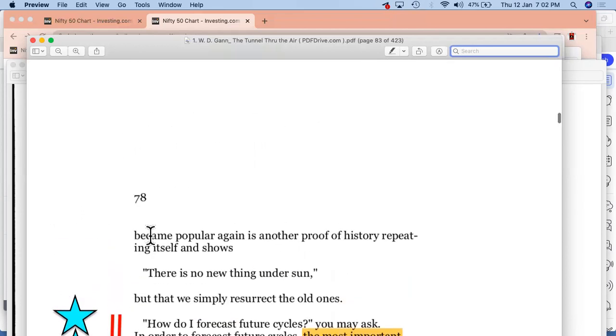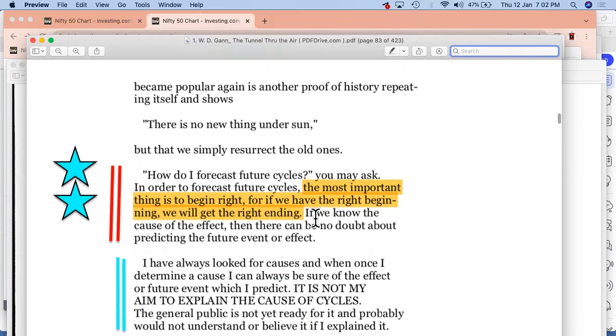So that's why I just wanted to emphasize this important thing. This comes on page number 78, which I'll just read again. The most important thing is to begin right. For if we have the right beginning, we will get the right ending. So it is very important to know the start point, and then you'll be able to get the right ending also, right? So this was there.